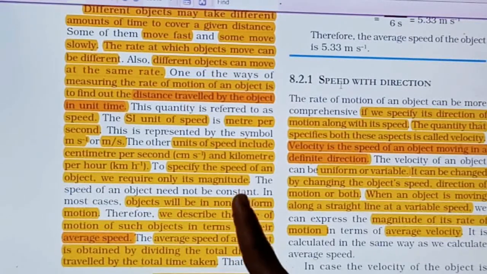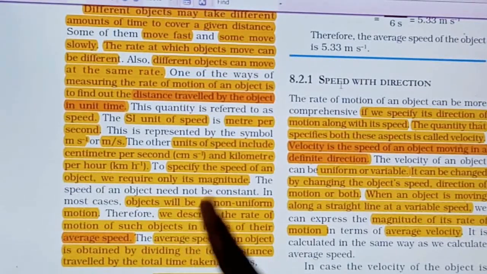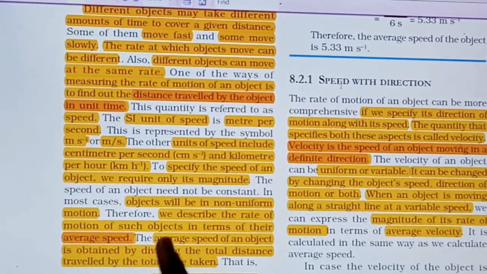Whenever we are talking about the speed of an object, it can be in a non-uniform motion, right? So whenever the object is moving in a non-uniform motion, means sometimes the speed is very high, right? Sometimes the speed is very slow. That time we describe the rate of motion, right, in terms of its average speed.